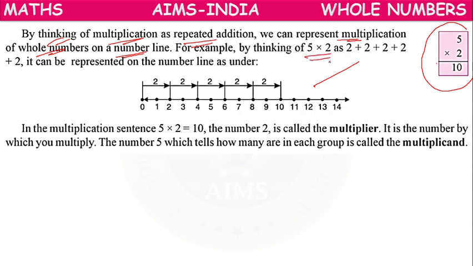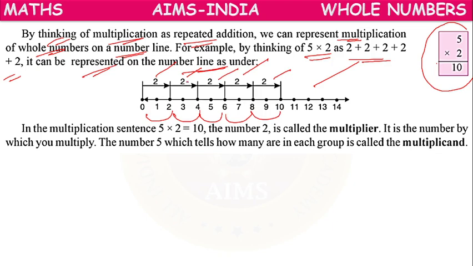Suppose we have 5 into 2, what does it mean? 2 plus 2 plus 2, 5 times. So how is it represented on the number line? 0 to 2, one part; 2 to 4, second part; 4 to 6, third part; 6 to 8, fourth part; 8 to 10, fifth part.